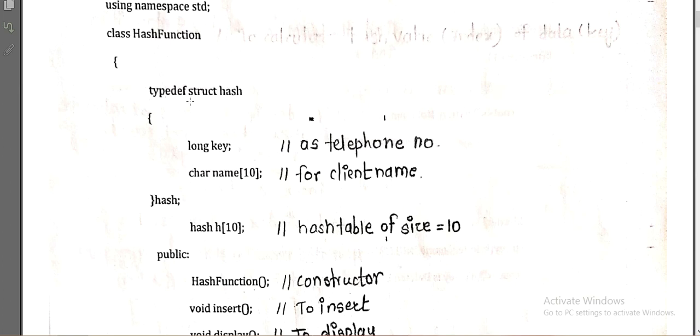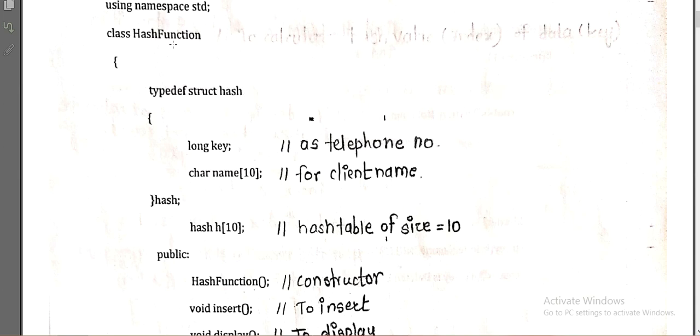So there is no need to use the whole struct hash like this. We can directly give the name, and here we can see that we have given the name hash. By directly writing hash we can create the object of that, declaring the variable of this type instead of using the whole keyword. This is the benefit of writing typedef. It does not change any meaning of that structure.